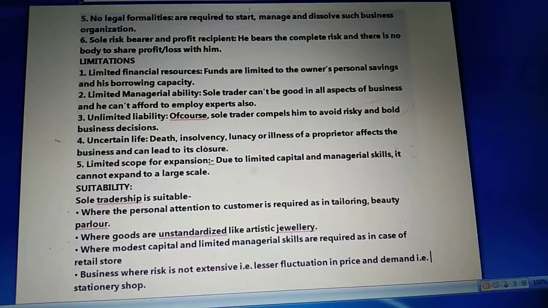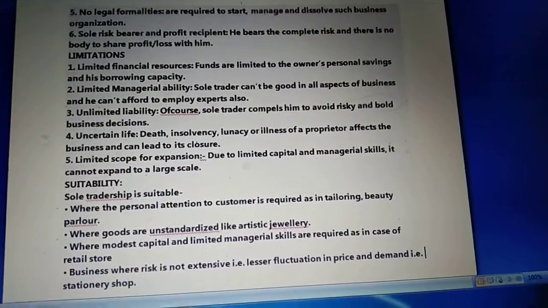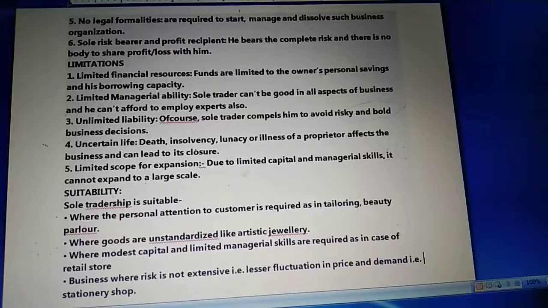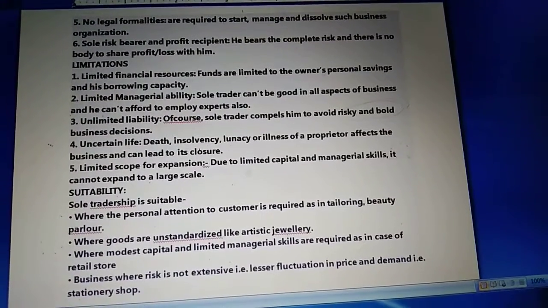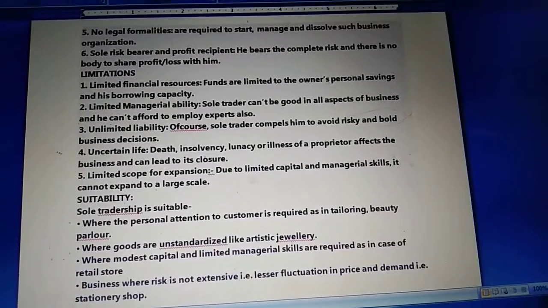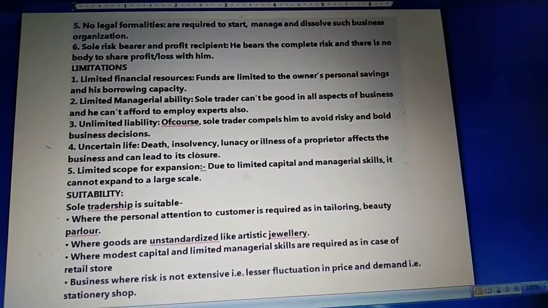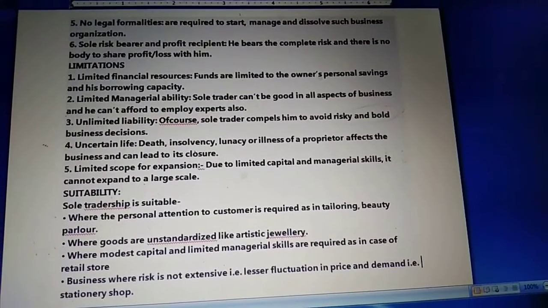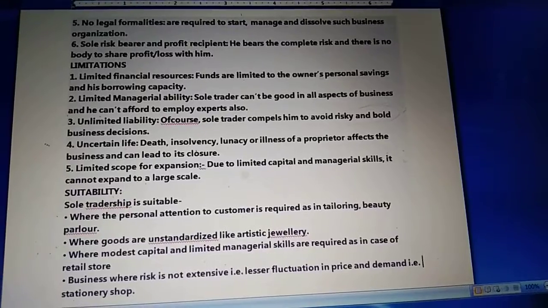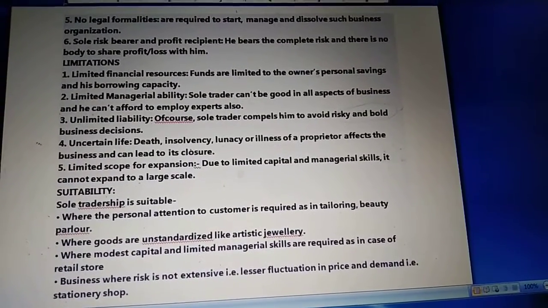Next is limited managerial ability. A sole trader can't be good in all aspects of business, and he may not be able to afford to employ experts also. Whenever we talk about sole proprietorship, there is only one person who is the owner, so it's not necessary that one person has all the managerial ability to handle the business, right? In that case it becomes a disadvantage for the sole proprietorship business.